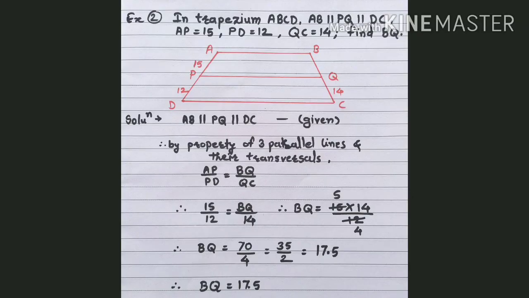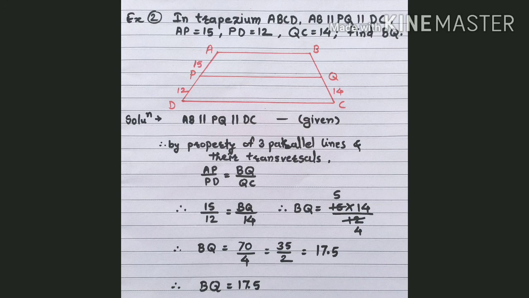Now the next example. In trapezium ABCD, AB is parallel to PQ parallel to DC. AP is equal to 15, PD is equal to 12, and QC is equal to 14. Then find BQ. And the solution is, AB is parallel to PQ parallel to DC. This is given. Therefore by property of three parallel lines and their transversals, we get AP divided by PD is equal to BQ divided by QC.